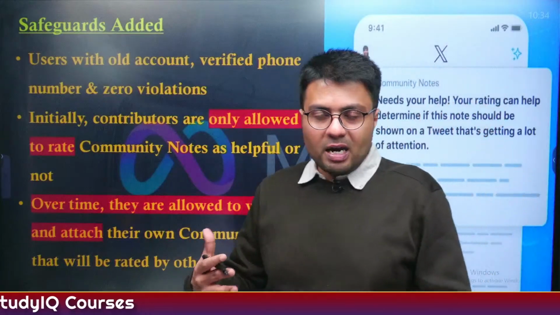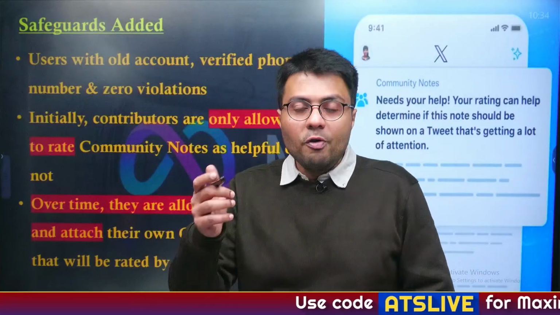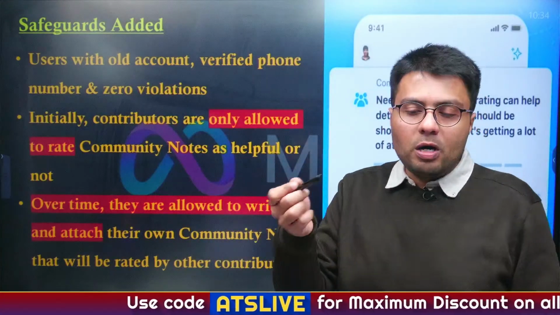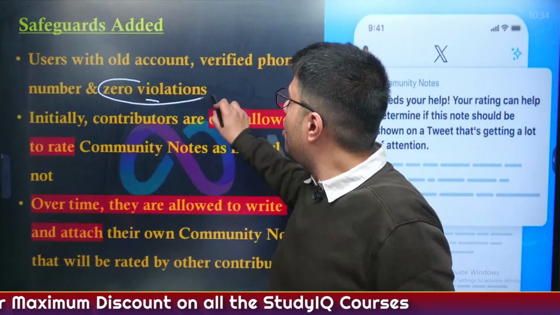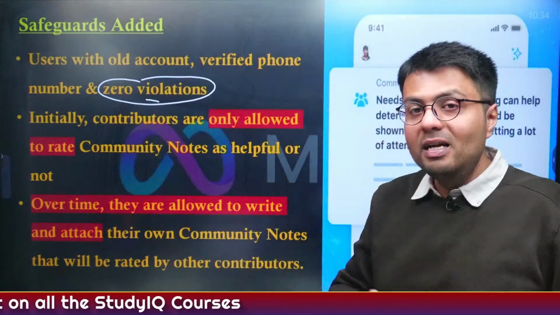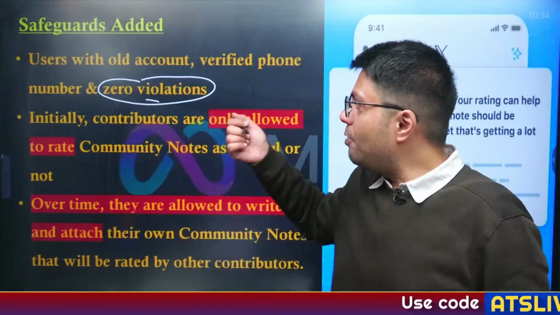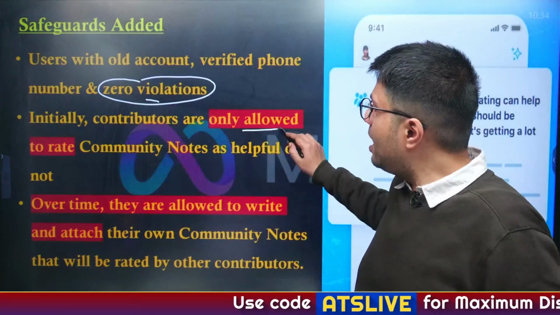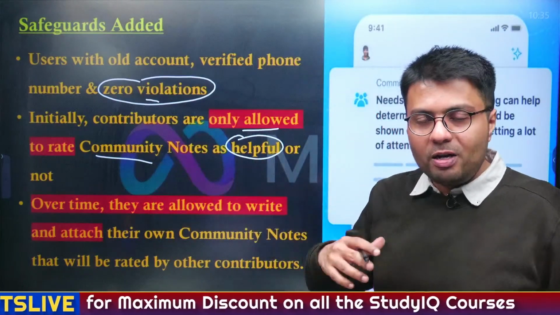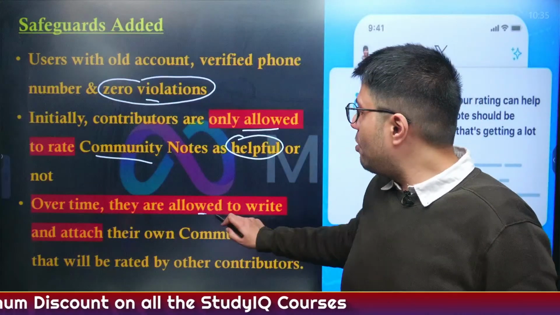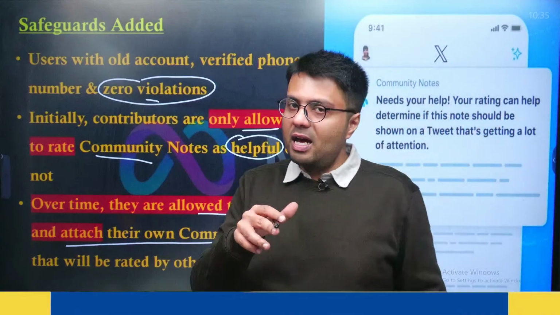There are many safeguards currently added so that people are not able to misuse this provision of community notes. First of all, only users who have an old account, have verified their account using a phone number, and have zero violations of the website's guidelines can participate in the process of issuing community notes. Initially, contributors will only be allowed to rate the community notes as helpful or not. But over time, once they have credibility, they will be allowed even to write and attach their own community notes. This is how the safeguards are added.